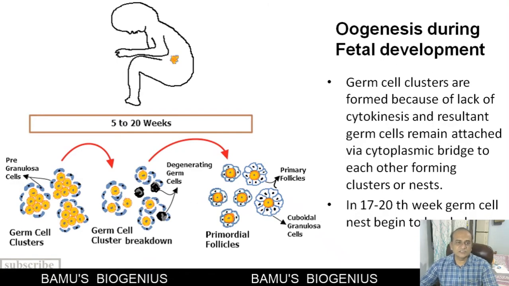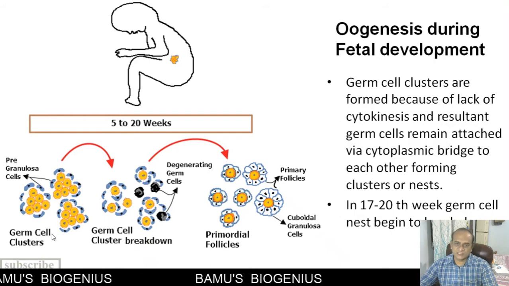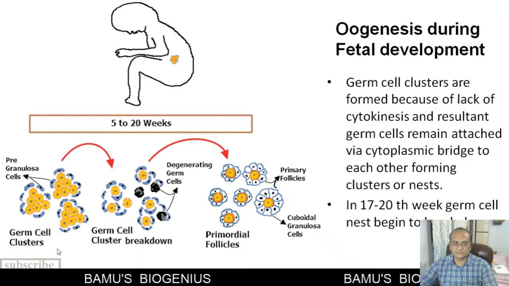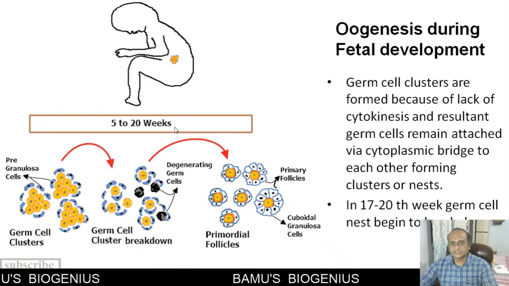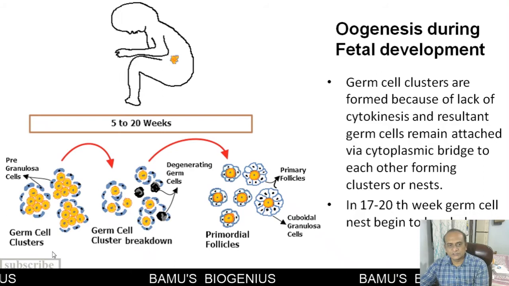Now, these germ cell clusters are surrounded by pregranulosa cells, and because of that, each cluster appears like a nest. So it is called a nest of germ cell clusters. This happens during the 5th to 20th week of gestation, and after that, during the 20th week of gestation, these germ cell clusters begin to break down.